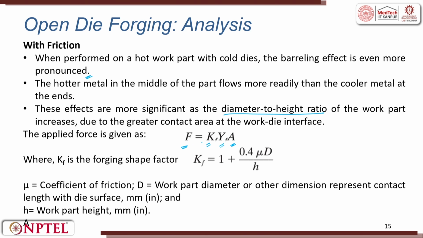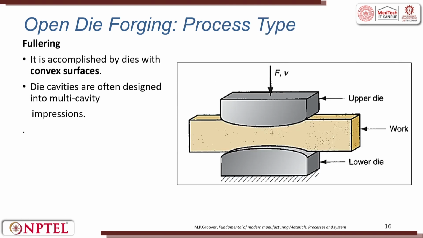Okay. So, K is again a shape factor. So, that in turn depends on the mu. So, mu is the coefficient of friction, D is the workpiece diameter, H is the height of the workpiece part. So, with that you try to calculate Kf. From Kf you know the flow stress and the area which is there, you can try to calculate the applied load.